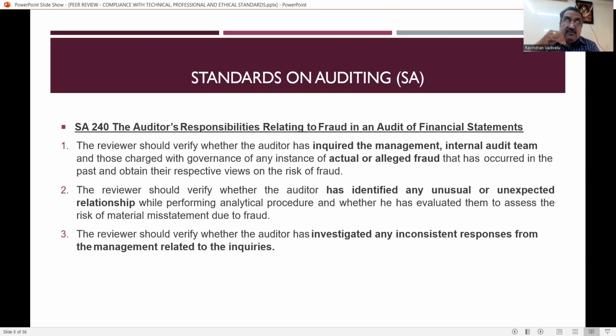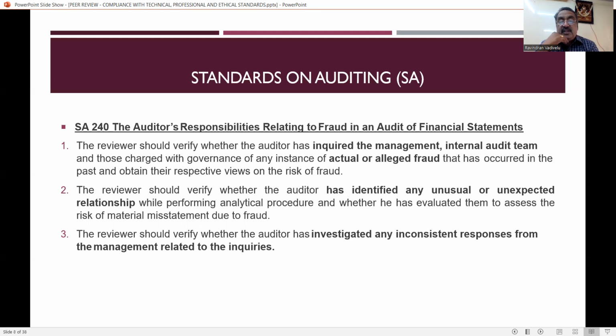And the reviewer, once again, has to consult the internal audit team, and the person who is in charge of the practicing unit should also be verified and inquired by the reviewer about the fraud.